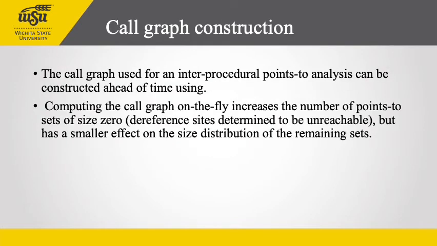As discussed earlier, the call graph used for an interprocedural points-to analysis can be constructed ahead of time using, for example, CHA, or on the fly as the analysis proceeds for greater precision. The abbreviations for these variations are CHA and OTF respectively. Computing the call graph on the fly increases the number of points-to sets of size 0, dereference sites determined to be unreachable, but has a smaller effect on the size distribution of the remaining sets.